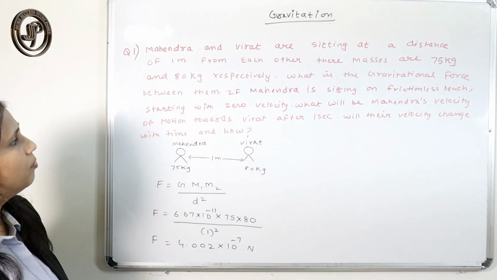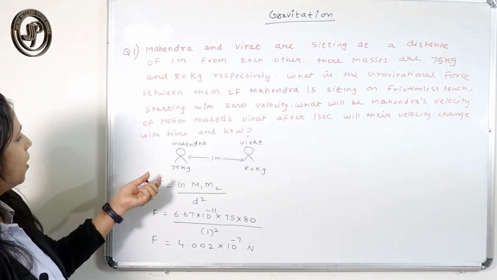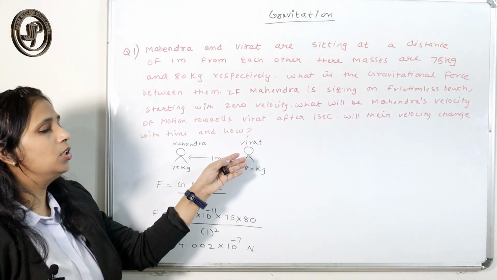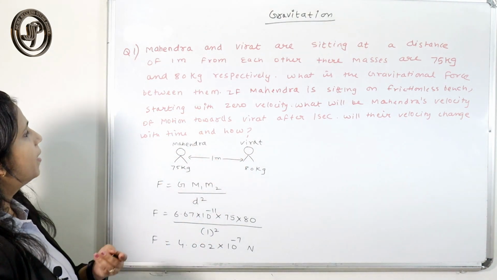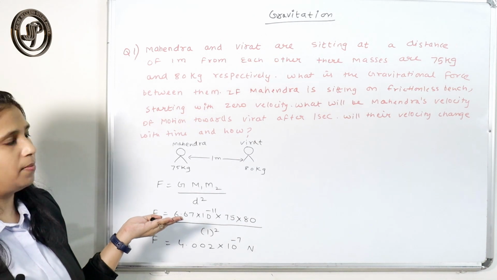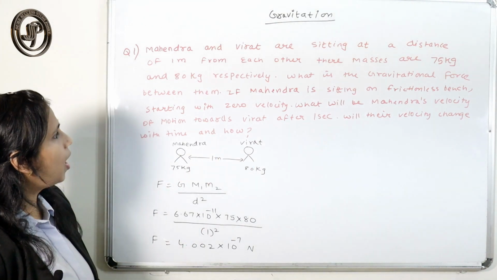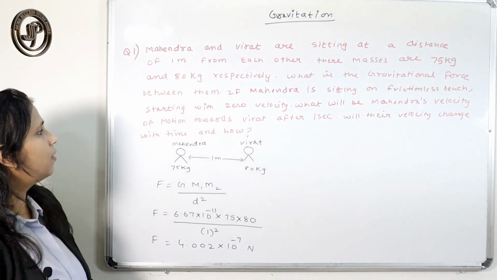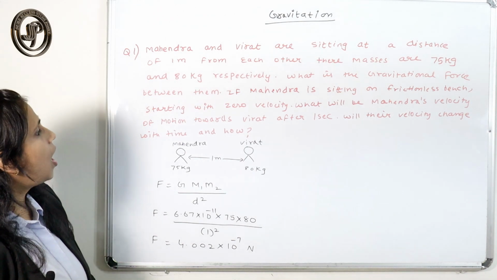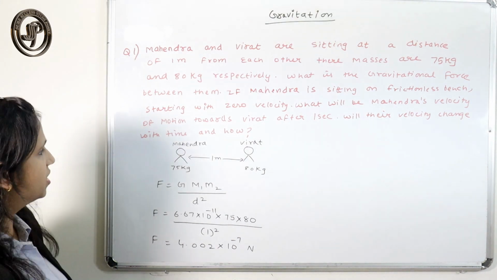Now it is asked, if Mahendra is sitting on a frictionless bench and is moving towards Virat with 0 initial velocity, what will be Mahendra's velocity after 1 second?